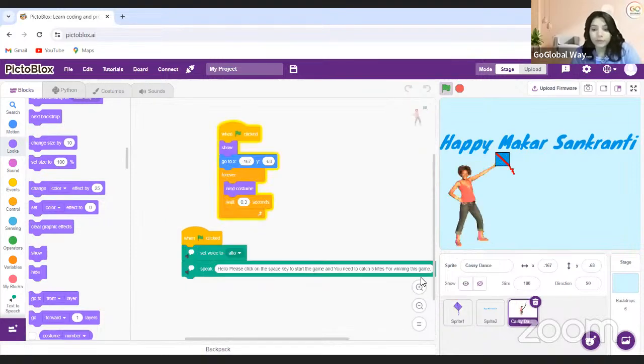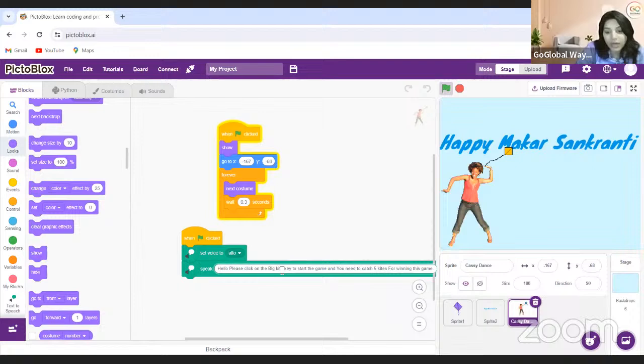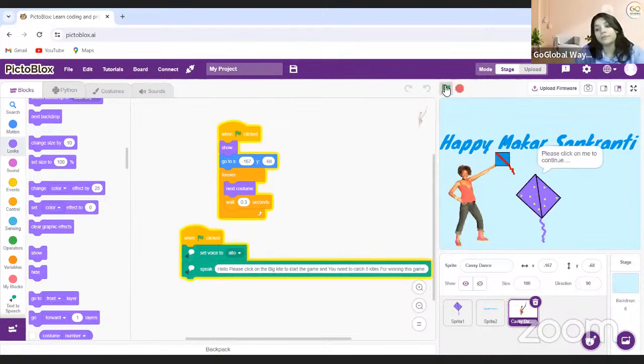And instead of space key, she can say, please click on the big kite to start the game. Okay. Now if I start, Hello, please click on the big kite to start the game and you need to catch 5 kites for winning this game.